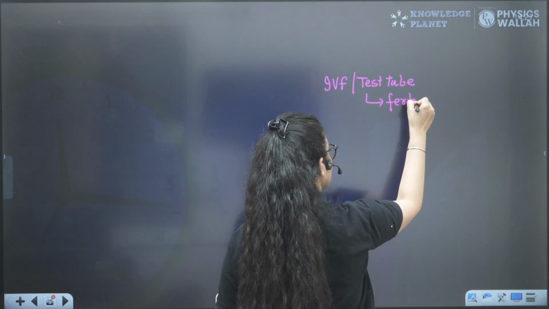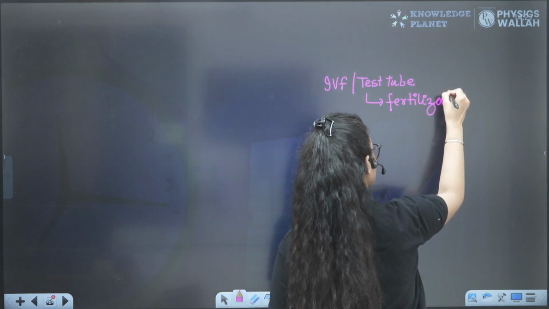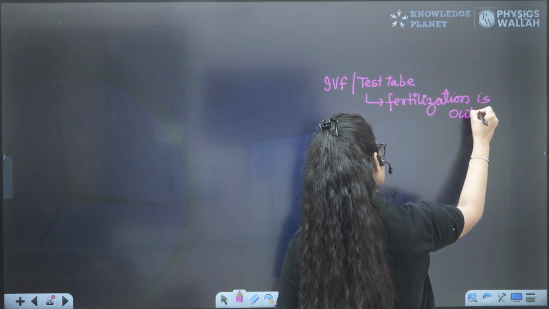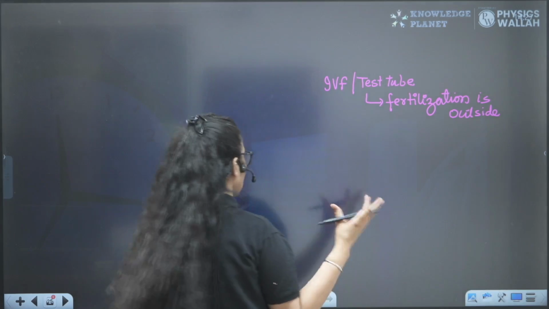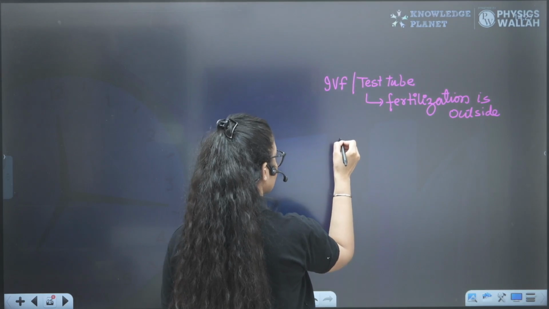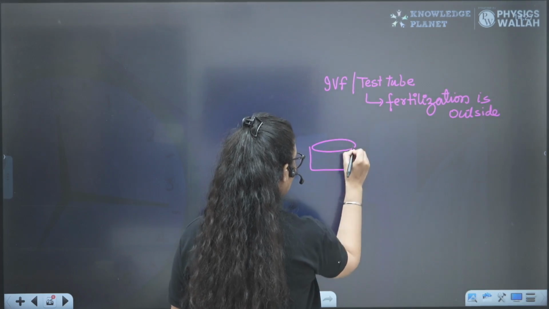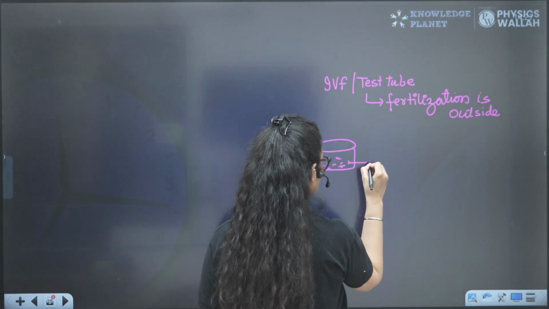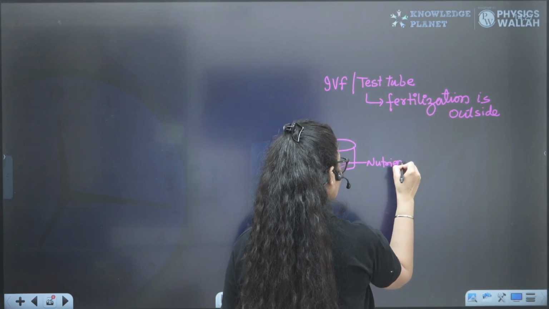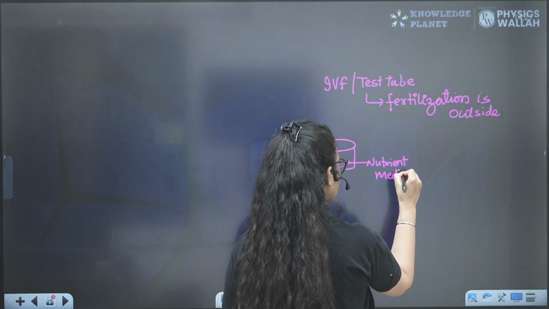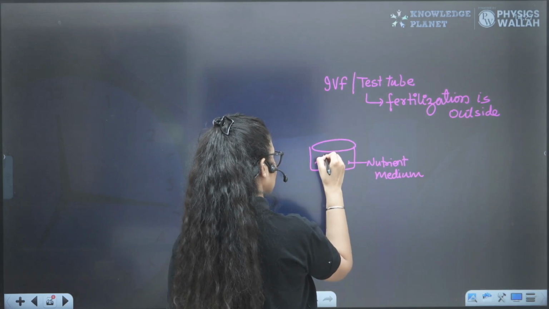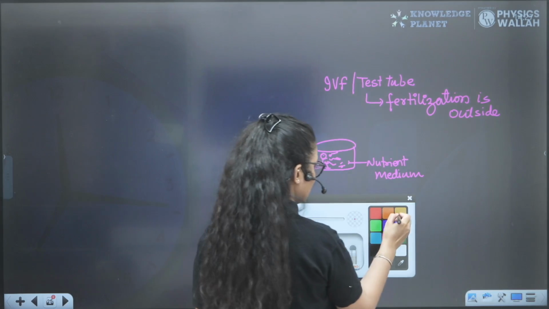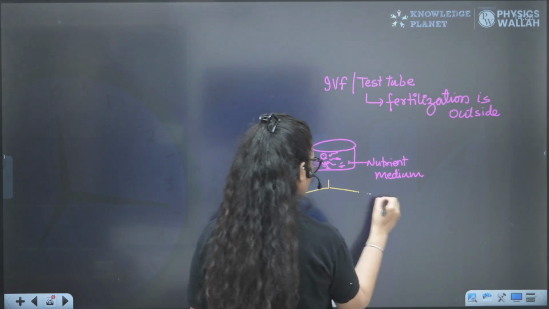So we are taking the sperm from the donor or the healthy husband, and we are taking the egg from the donor or the wife. So in IVF, what exactly is being done outside the body in the lab? We are providing them proper conditions, the same conditions as in the body. We are providing all the medium that is required for fertilization. We are putting egg and sperms here, right? And now this sperm will fertilize the egg. After fertilization, the embryo will be formed.